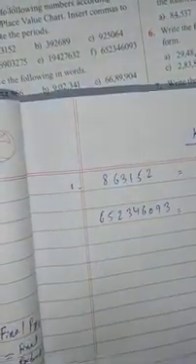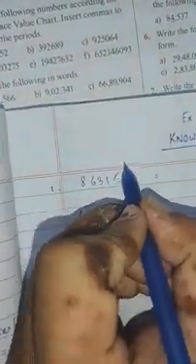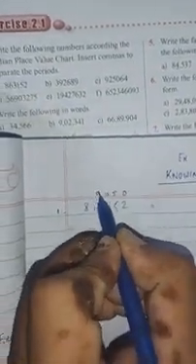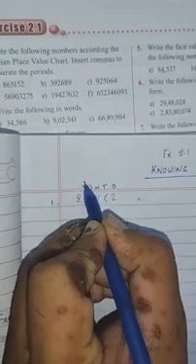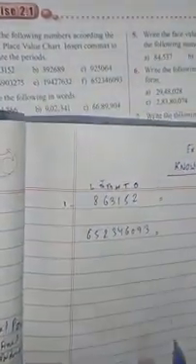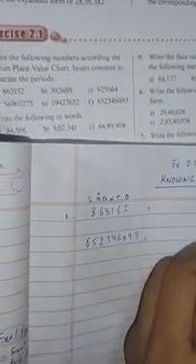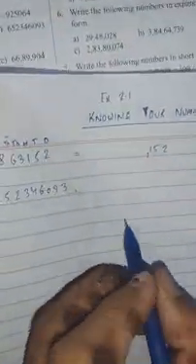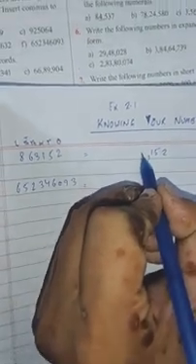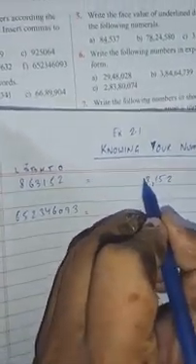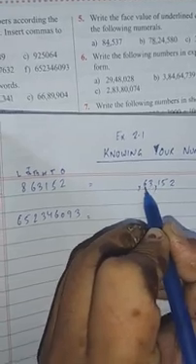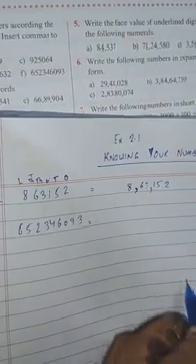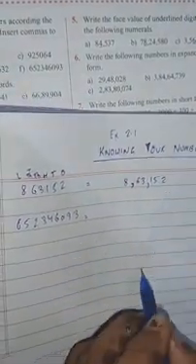Now, first of all, you must keep in mind that this is ones, this is tens, this is 100, and this one is 1000, then 10,000, then lakh. So this means 1, 10, 100, and again you have to put a comma. Then 1000. Here, 1000 comes 2 times, so you have 1000, then 10,000, and again you have to put a comma. Then 8 lakh. Clear? In this way, we have to insert the comma.